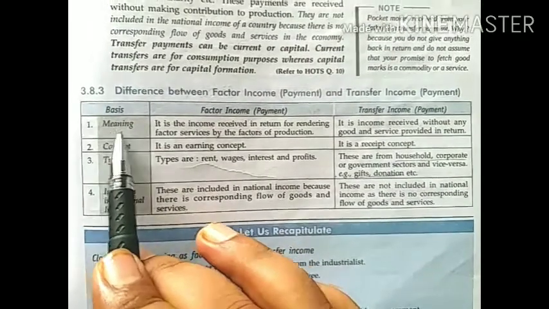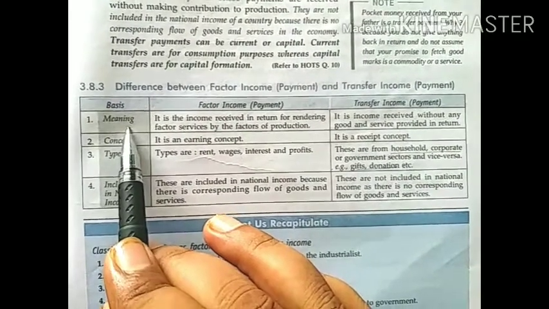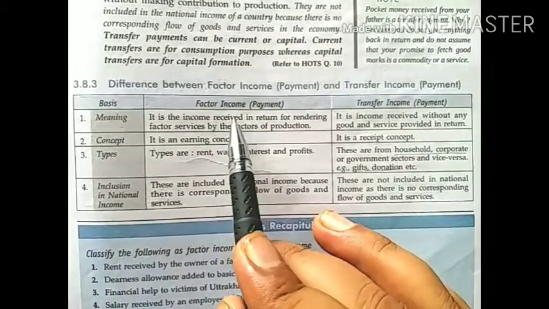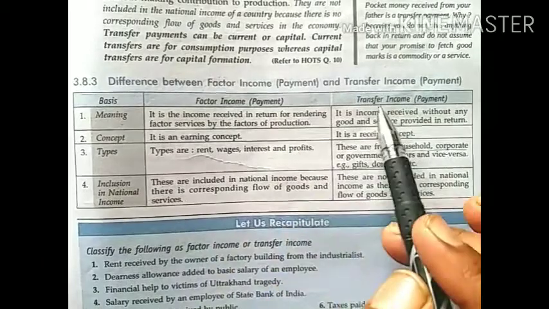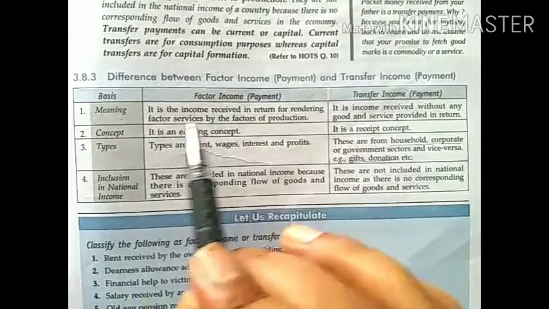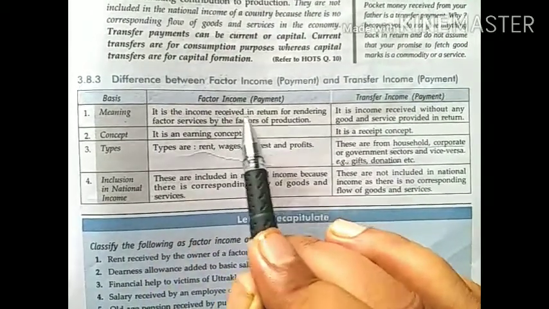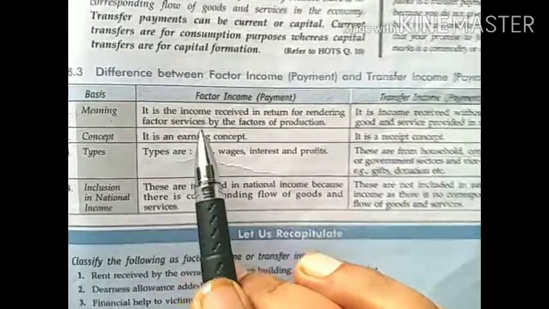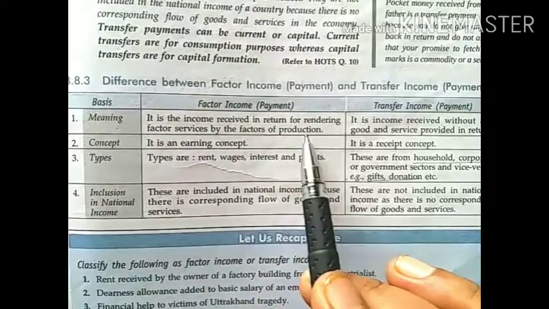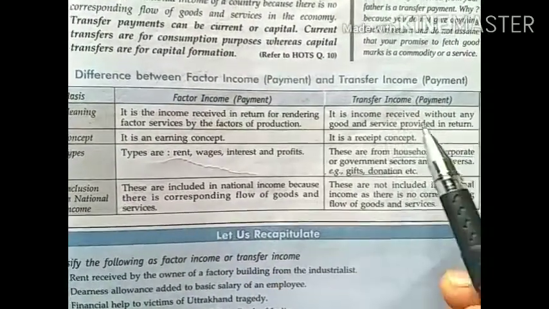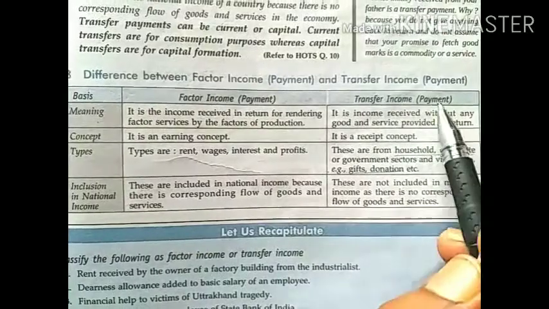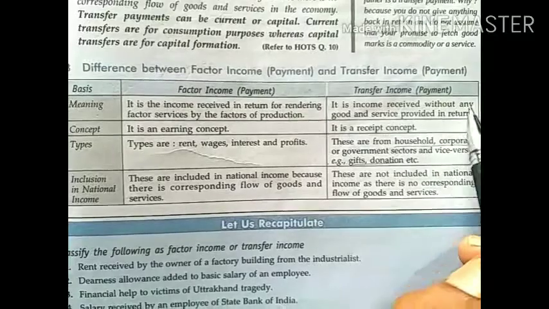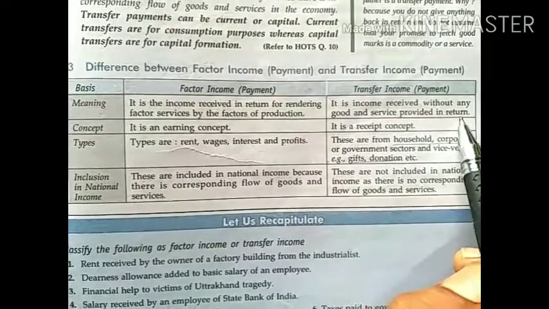So first base is meaning. Write the first difference on the basis of the meaning of factor income and transfer income. Factor income is the income received in return for rendering factor services by the factors of production, while transfer income is the income received without any goods and services provided in return.